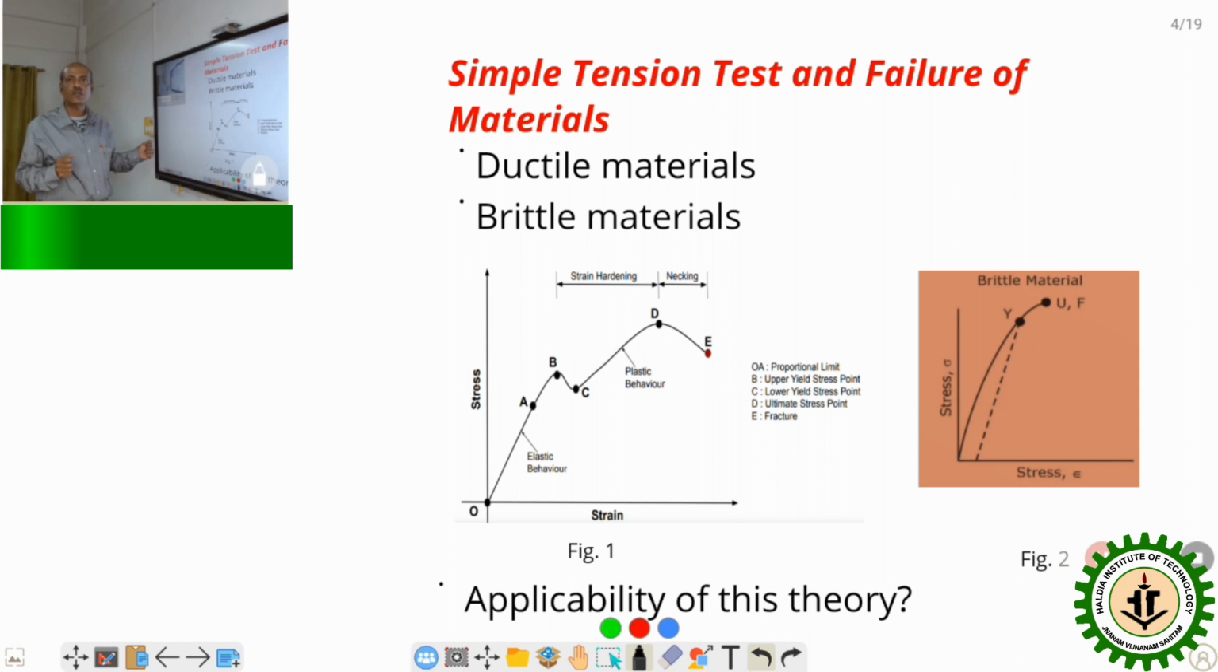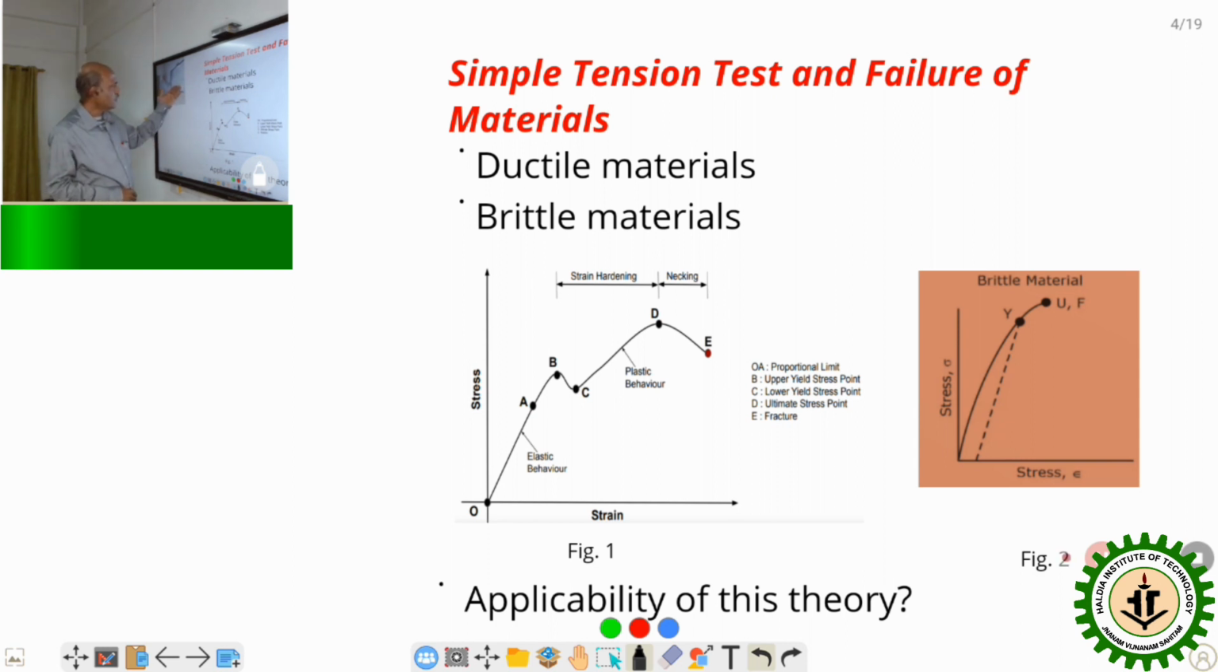Ductility is the property by virtue of which the body can be elongated without fracture. And the brittle materials are the materials which, under load, will fail without much deformation. And mathematically, if we see the percentage of elongation, in case of ductile body it is more than 15%, and for brittle material it is less than 5%. That is the percentage of elongation.